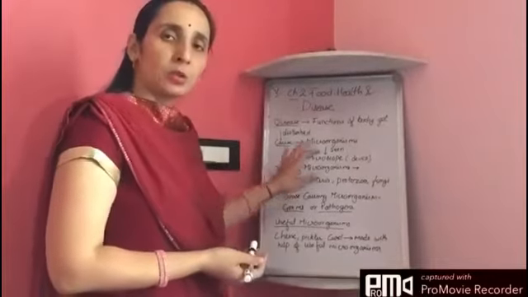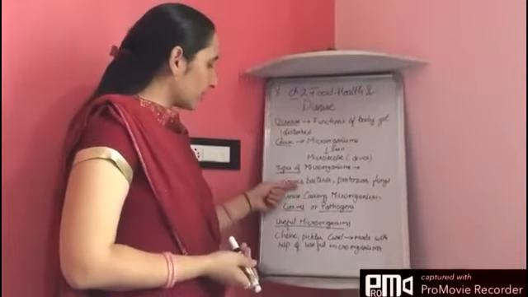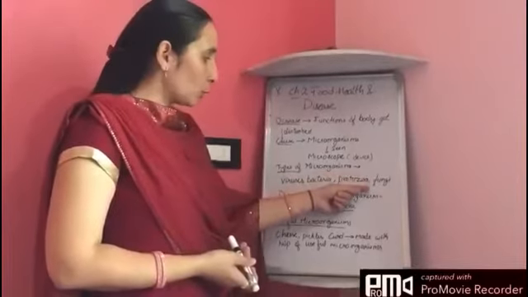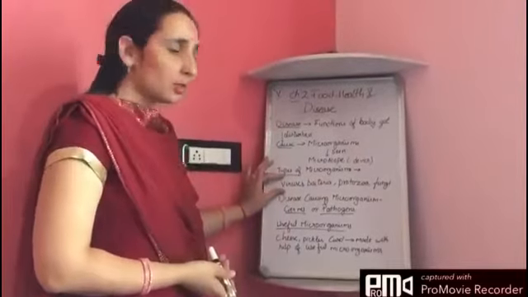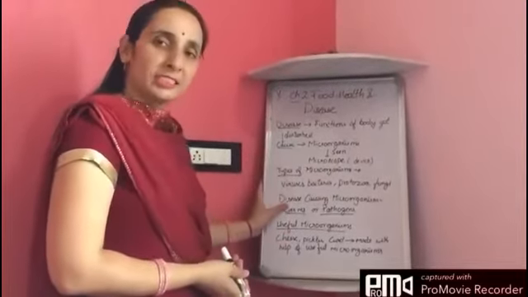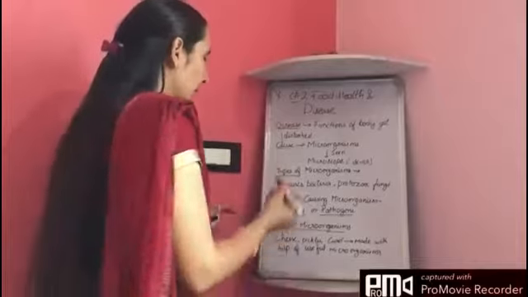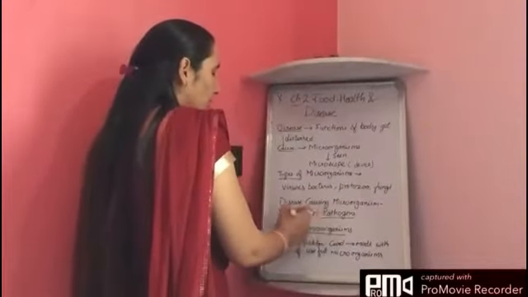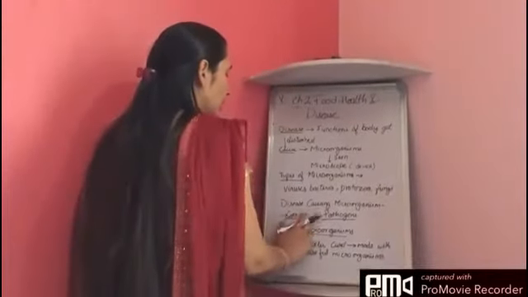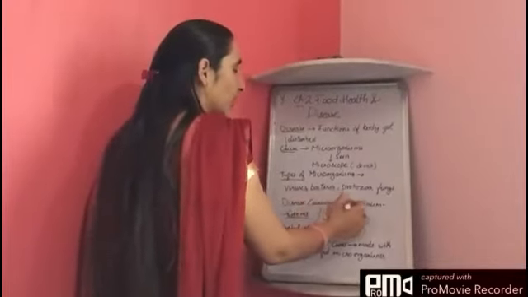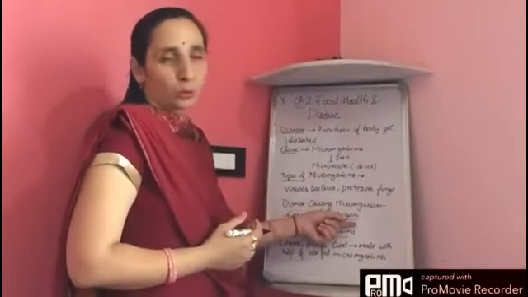Now, there are various types of microorganisms that are present among us. Naming a few are viruses, bacteria, protozoa and fungi. Now, some of these microorganisms cause disease. Not all of these, but some microorganisms cause disease, and microorganisms that cause disease are termed as germs or pathogens. Disease causing microorganisms are called germs or pathogens.